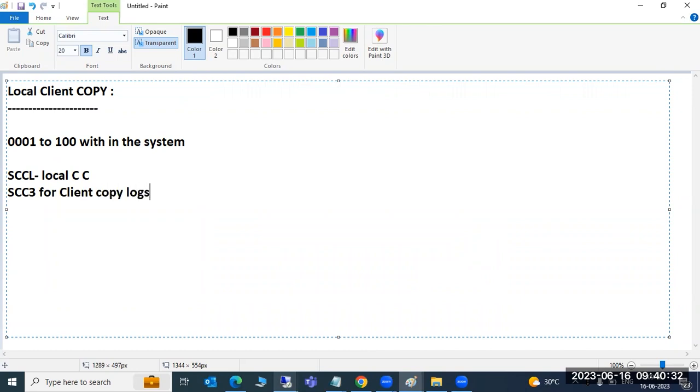Client copy logs, we can check the progress. SCC4 is for client creation. All client copy related transaction codes start with SCC star, like SCC3 for the SAP client copy logs, and SCC4 for creation. If you want to delete the client, you can use SCC5 for client deletion. Suppose you wrongly created a client and want to delete it, then you can use SCC5.